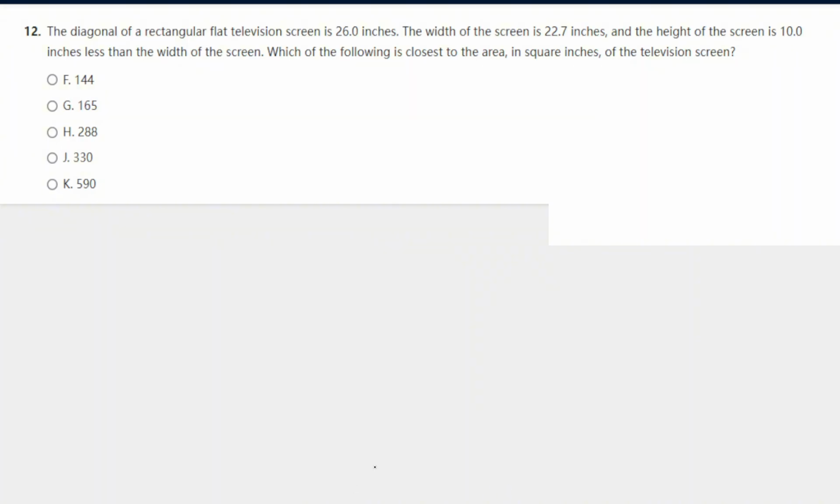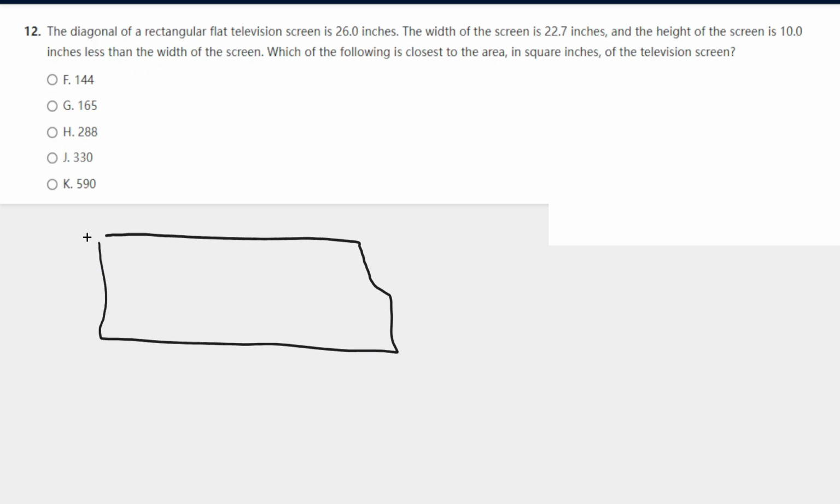The diagonal of a rectangular flat television screen is 26 inches. The width is 22.7 and the height is 10 inches less than the width. Okay, so first I'm just going to start by drawing this out. It's a rectangular flat television screen, and we know the diagonal, sorry for my bad drawing, is 26. The width is 22.7, and the height is 10 less than the width. So we could just do this in our head. It would be 12.7.